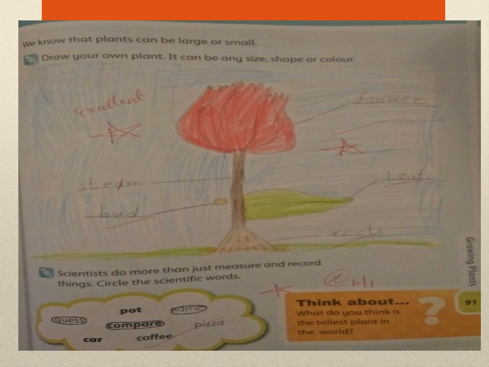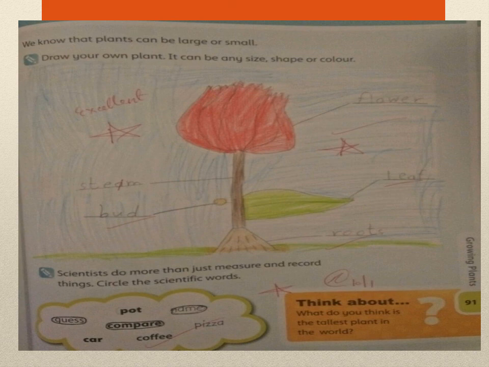So name, N-A-M-E, is a scientific word. Then compare. Yes, they compare things with different things, so they come to a conclusion. So compare is a scientific word. Then we have a car. Car is not a scientific word. Coffee is not a scientific word. Then we have a pizza. Pizza is also not a scientific word.